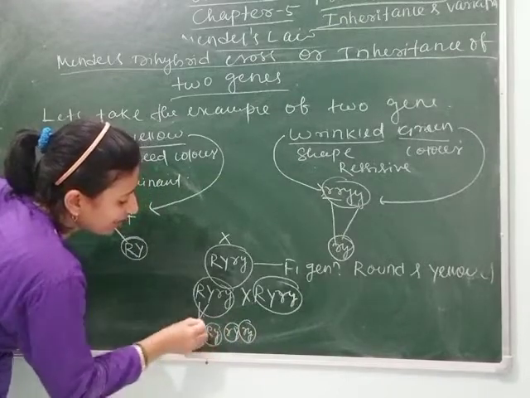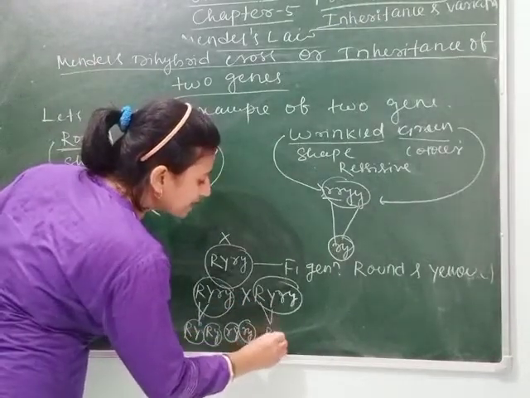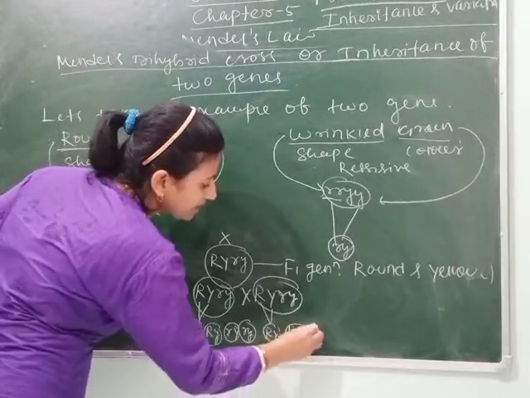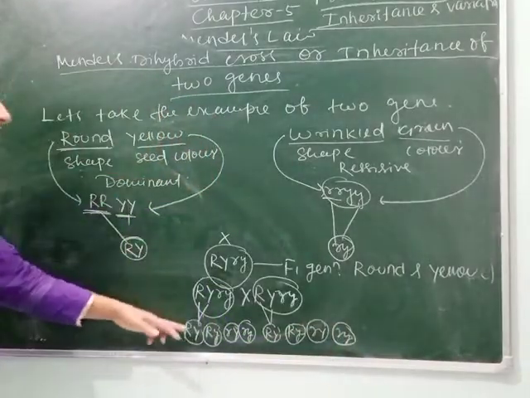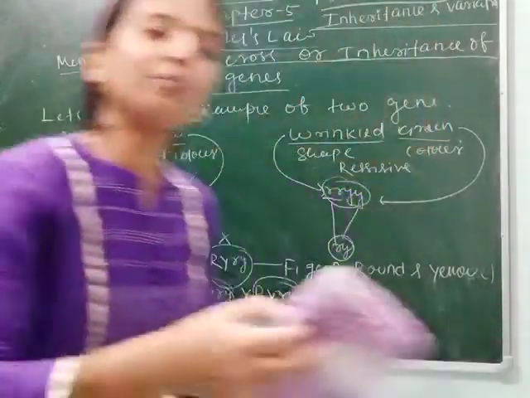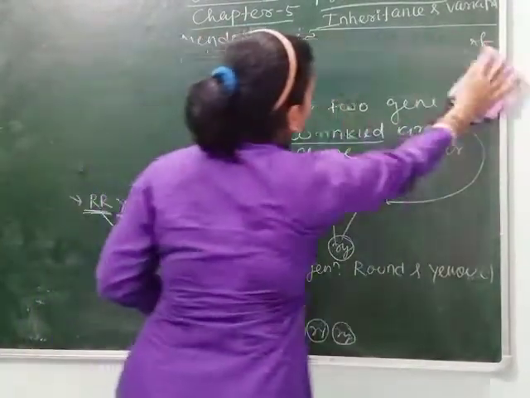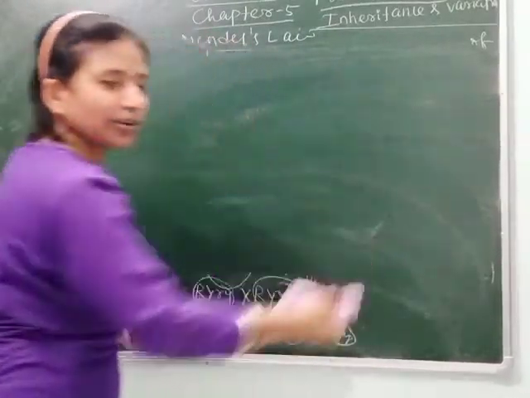Four different types of gametes will be formed, and the same four types here. So we will arrange these gametes in a Punnett square and see how they express different characters of the pea plant. So let's make the Punnett square.